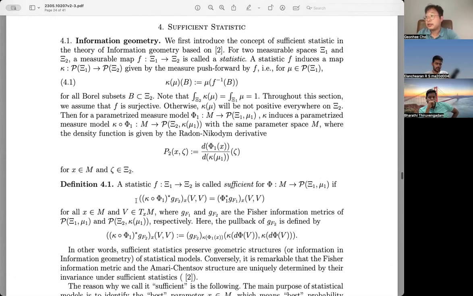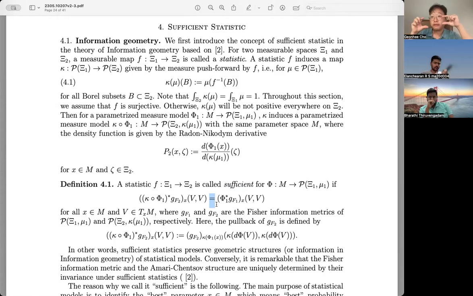So I already told you that the Cramér-Rao inequality means this quantity is always less than or equal to this one for any measurable function. In mathematical statistics, a statistic just means nothing but a measurable function; you can interchange one with the other. We will say it is a sufficient statistic if this is equal.